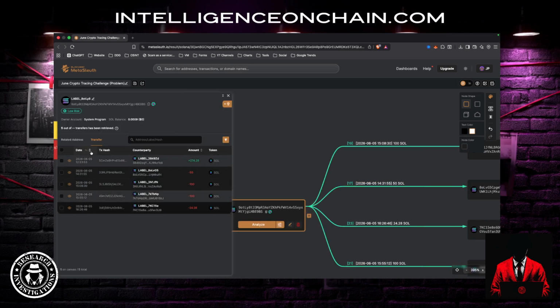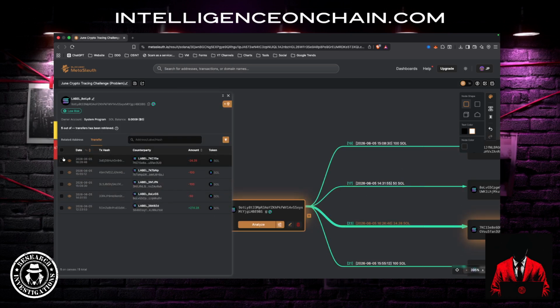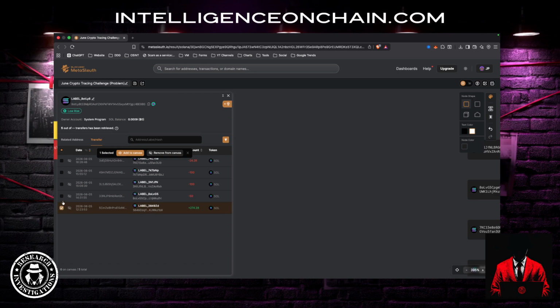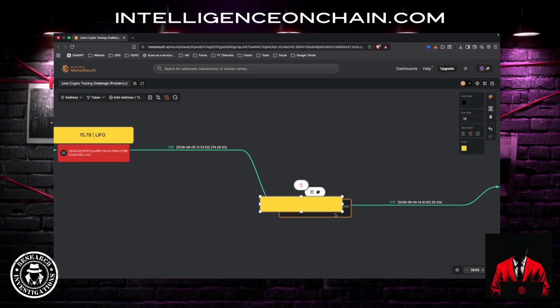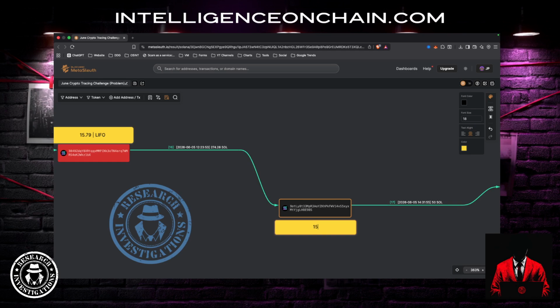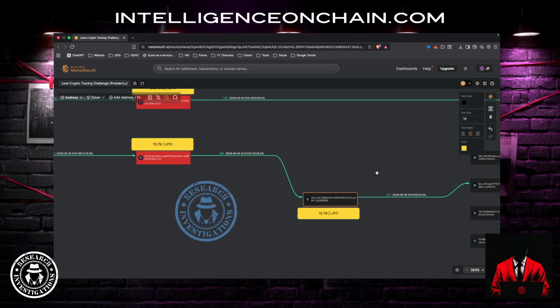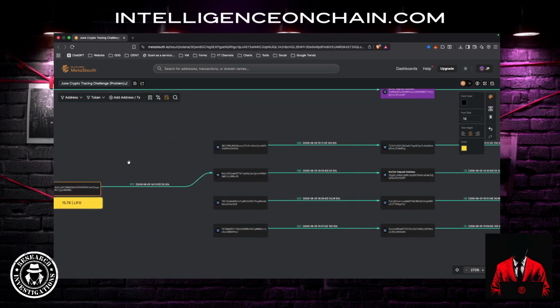So if I just put that in order again, and I deselect everything, we've got the last in, first out. They're the only ones that we want to show at this point. So we are still following the 15.79. We're still using LIFO. Everything else that passed through this address is not related to our specific case.